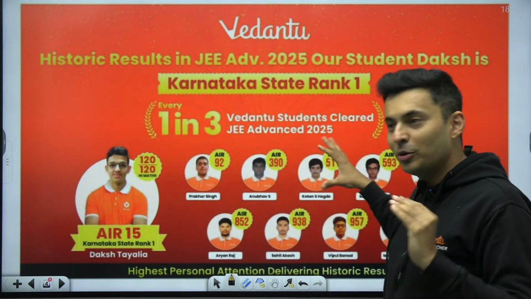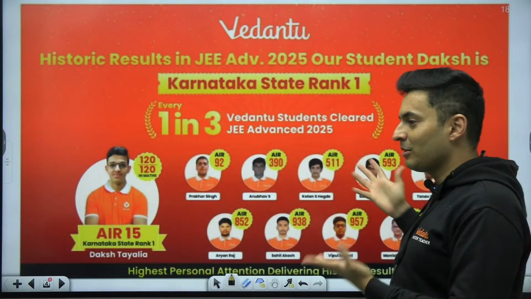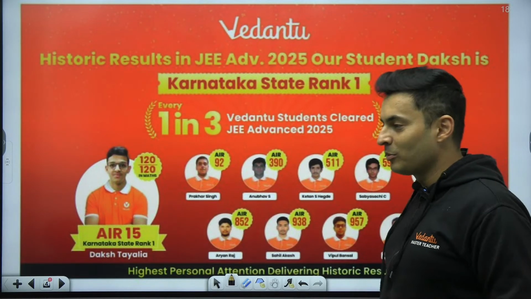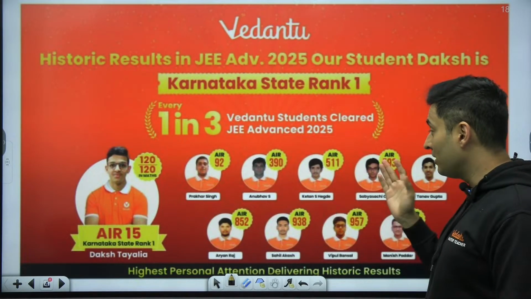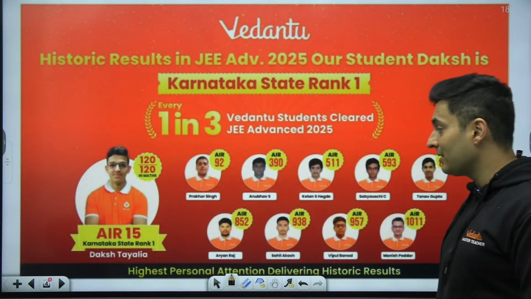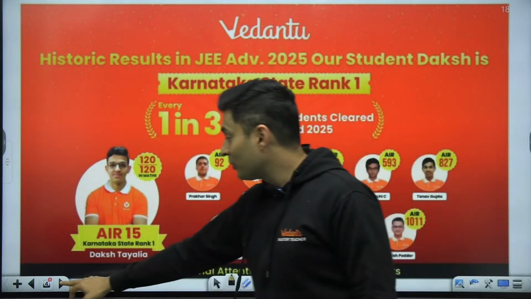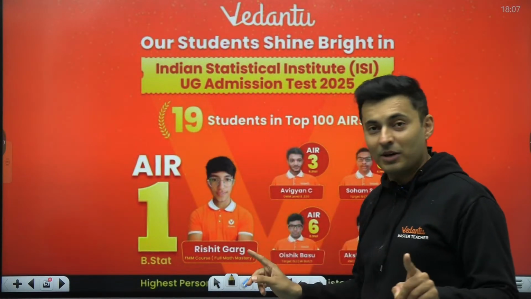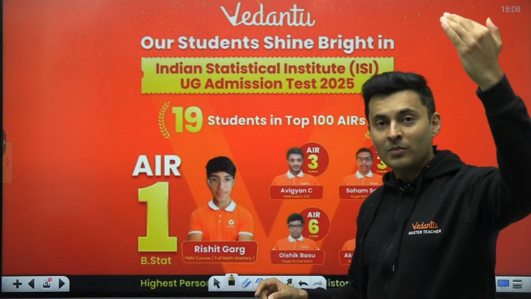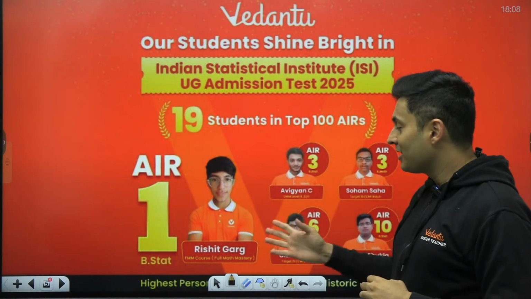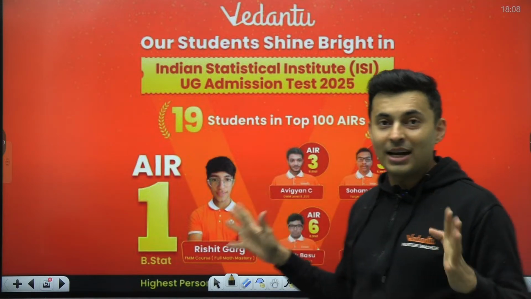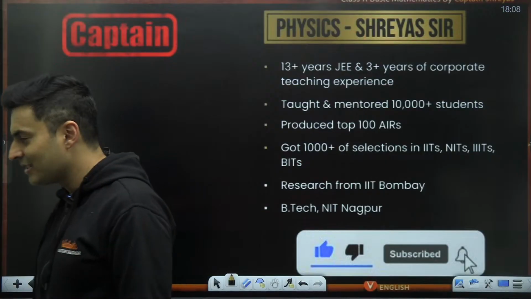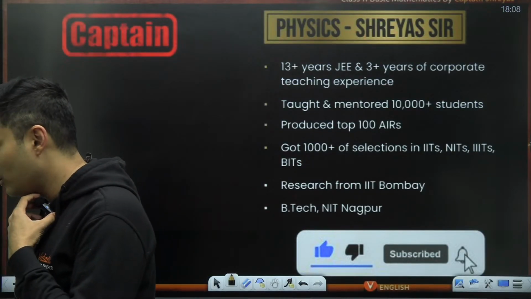I think I will see you after 4 years or 3 years or God knows when, on this leaderboard. Just like how Daksh made us proud by getting 120 out of 120. Prakhar, Anubhav, Ketan even did so well in KCT exam. Yeah, beat Aryan, Sahil. And of course, we had the ISI All India Rank 1, which is the toughest exam, even beyond the JEE Advanced level. Yeah, Rishit, who made us very, very proud this year. Last year, too, we had All India Rank 1 from ISI. It's a mathematics exam, pure maths exam, right? So let's see, guys, very soon. You guys are going to make us all proud.